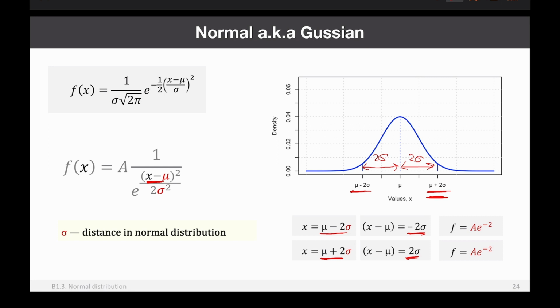And then you have 4 sigma squared here and 2 sigma squared here. You can see this is 2 sigma squared, so it means it will be e to the power of 2. So that's exactly what we have here.